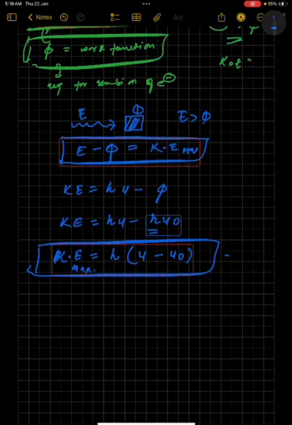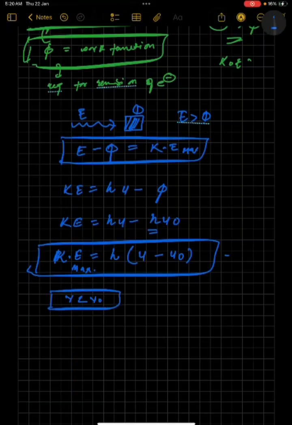Now similarly NEET and like the JEE questions with some variations are asked, okay, like some cases are asked there. If ν is less than ν₀, if the frequency of a light is less than the frequency of threshold, what will happen? No emission will take place, no emission will take place, fine.